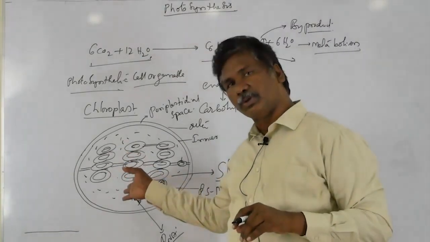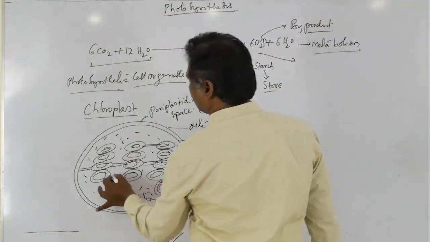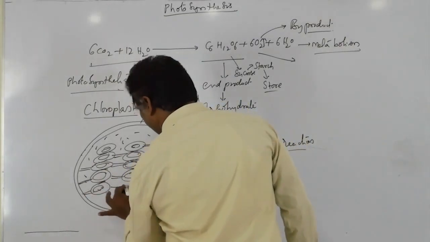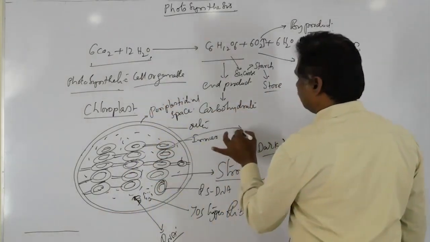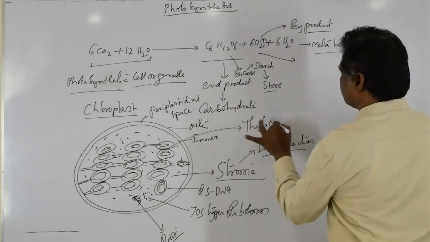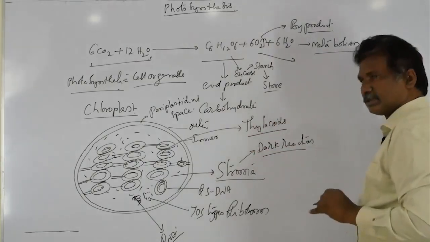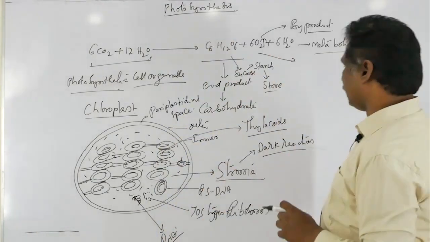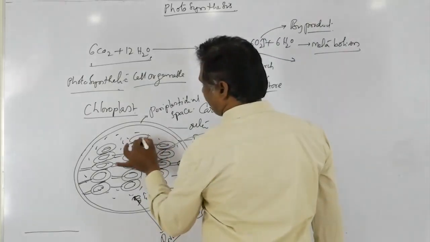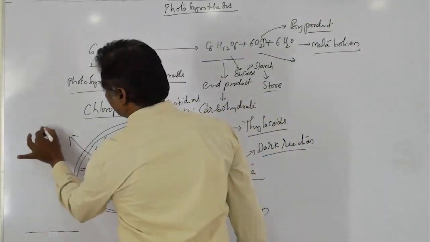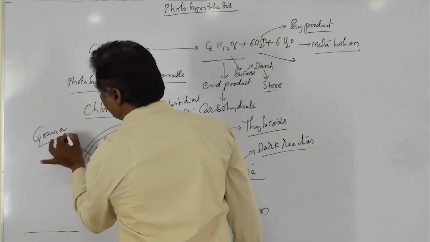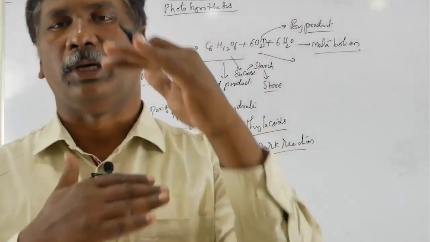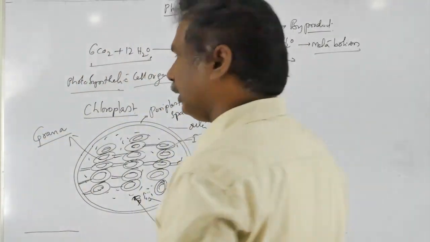Further, when we observe within the stroma, there are membranous structures extending from one margin to the other. Those membranous structures are called thylakoids. Some of the thylakoids which are appressed one above the another are simply called grana.